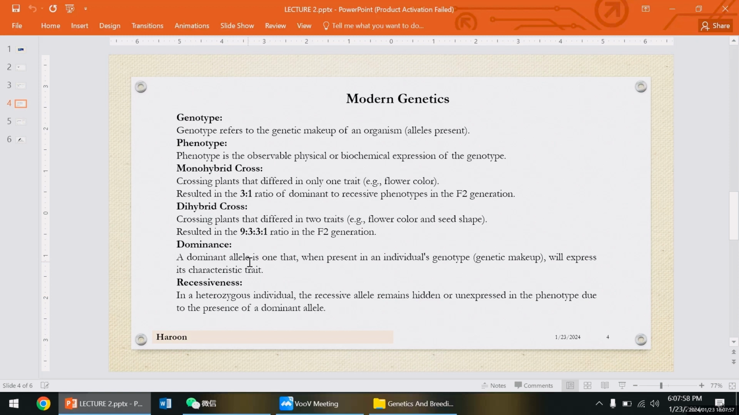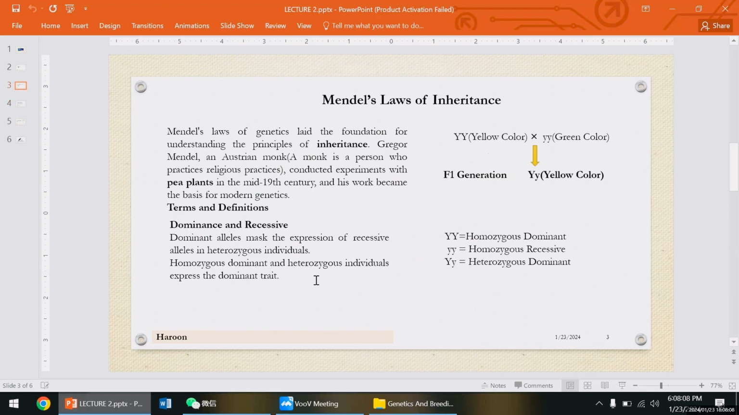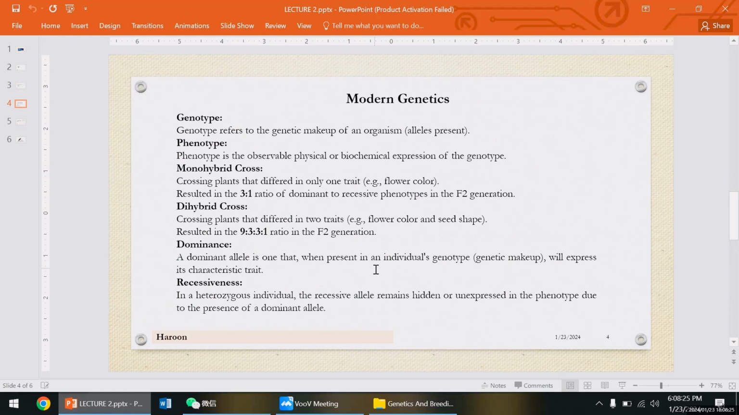A dominant allele is one that, when present in an individual's genotype, or genetic makeup, will express its characteristic traits. We can discuss here, this is the dominant allele. Capital Y is the dominant allele in the heterozygous, because it expresses its characteristics and masks the small one. So this is the dominant allele. And now recessiveness: in a heterozygous individual, the recessive allele remains hidden, or unexpressed in the phenotype, due to the presence of the dominant allele.